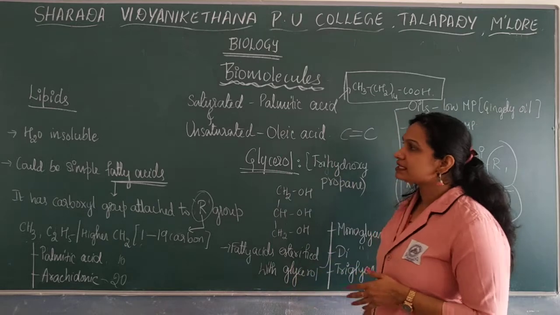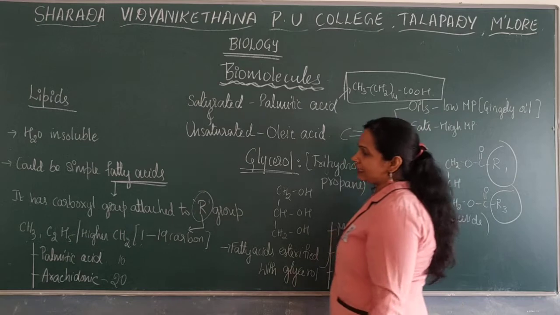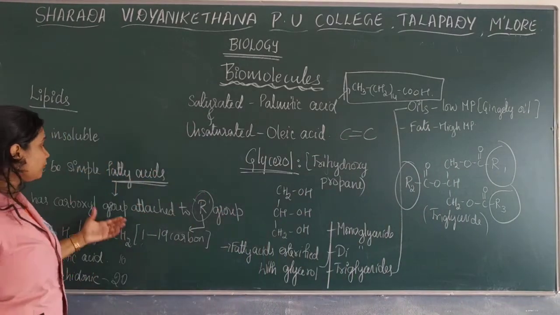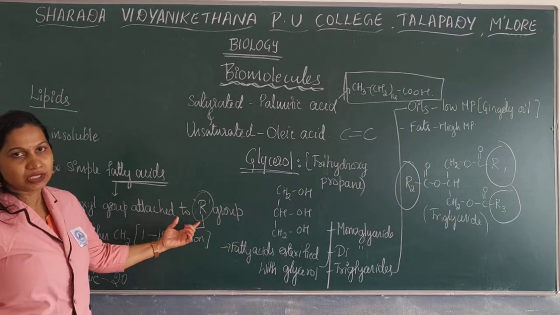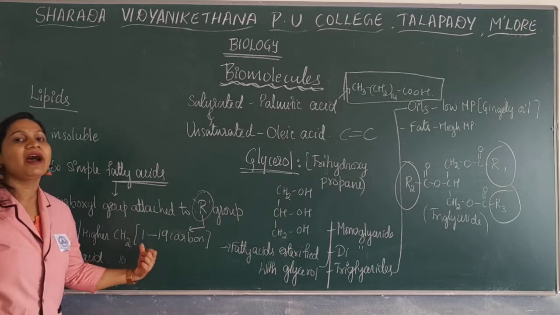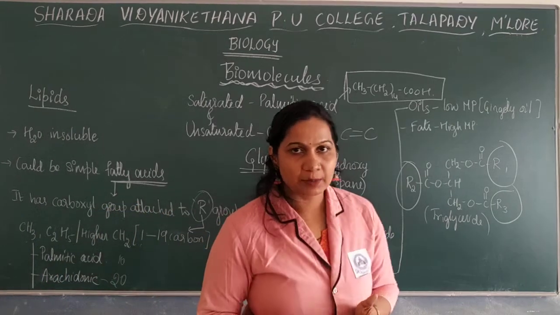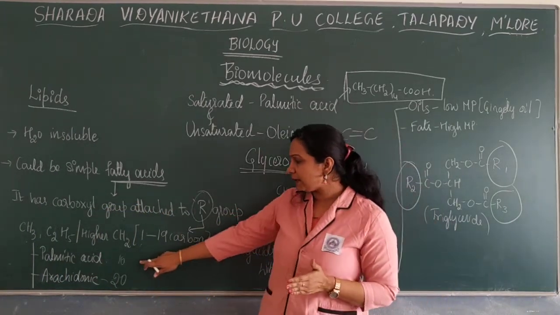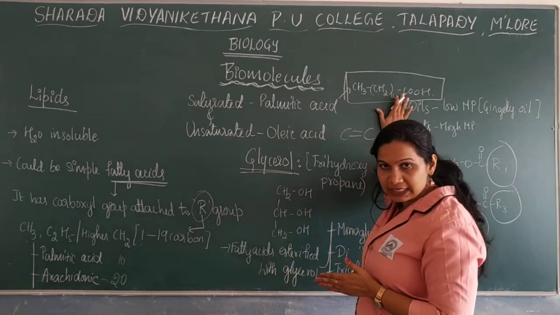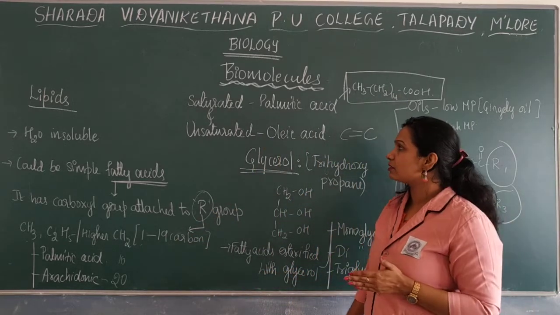Okay, so lipids are generally water insoluble. They could be simple fatty acids, where the fatty acids are long chain acids consisting of a carboxyl group attached to the R group. This R group may be CH3, C2H5 or a higher number of CH2 groups, around 1 to 19 carbon. For example, palmitic acid consists of around 16 carbon including carboxyl carbon. Arachidonic acid has 20 carbon including carboxyl carbon.